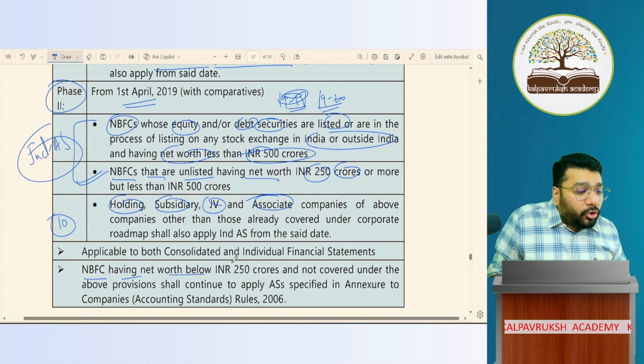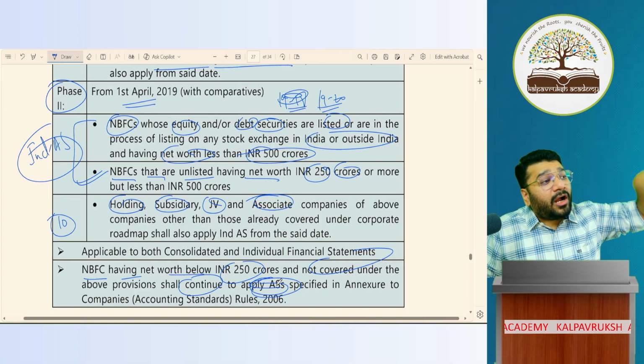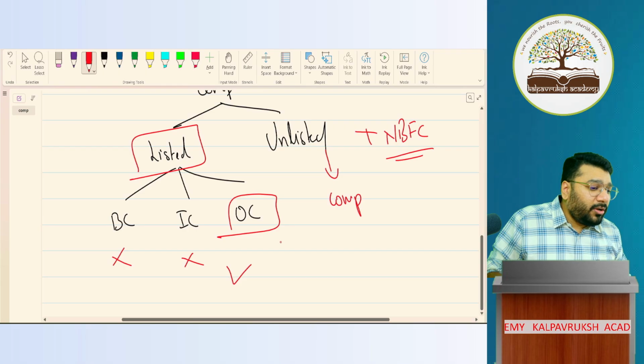Now, NBFCs whose net worth is below 250 crores are not covered under the Ind-AS category. For them, what will continue? Applicability of accounting standards will continue. Got it? Not got it?